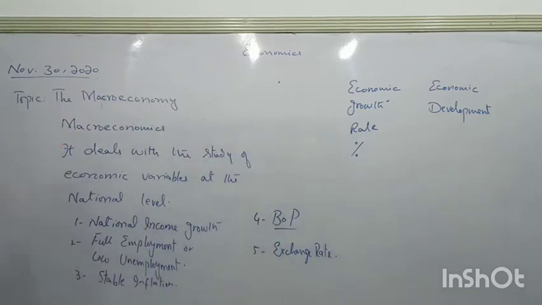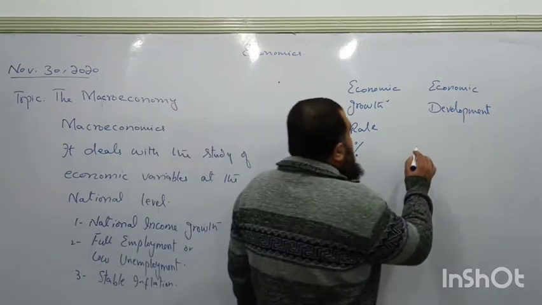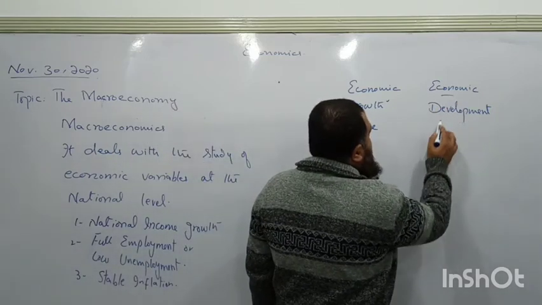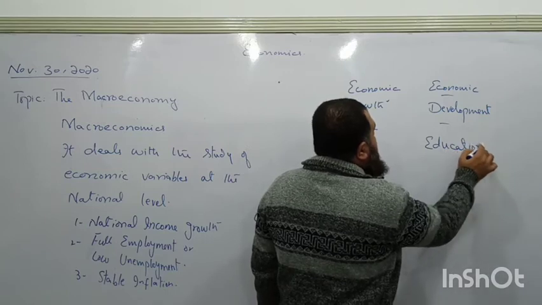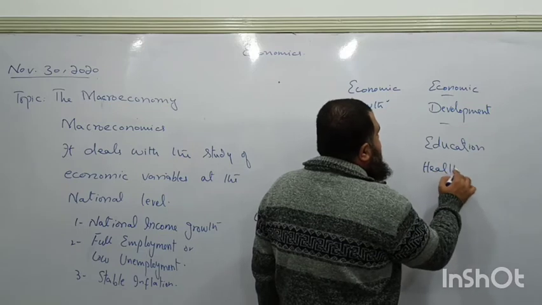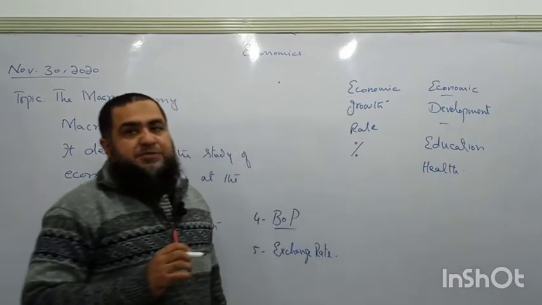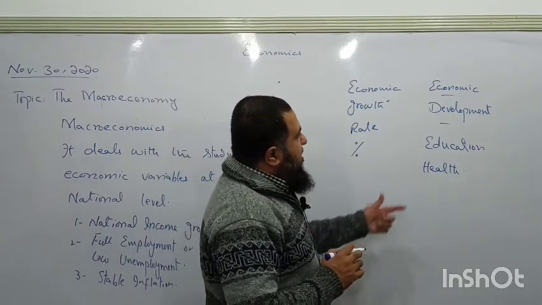Development cannot be shown only by the amount of income earned by the people in a country, but it can be shown by other variables like the spiritual betterment of the people through education. People have a good literacy rate in the country, they have good health conditions, like average life expectancy of the people living in a country, that is improved over a period of time.